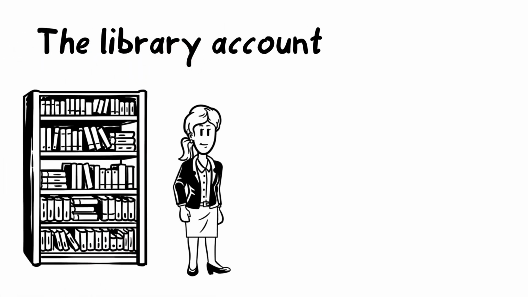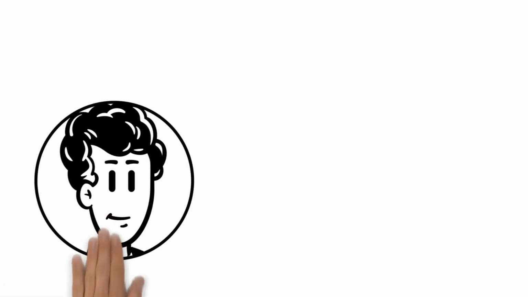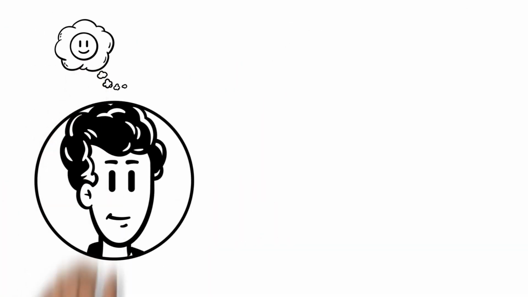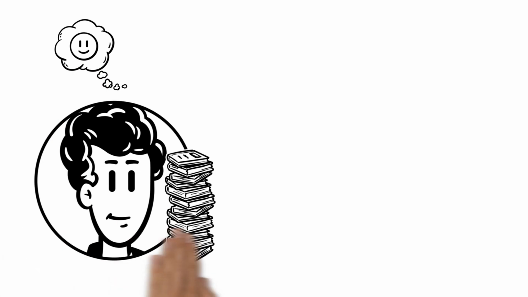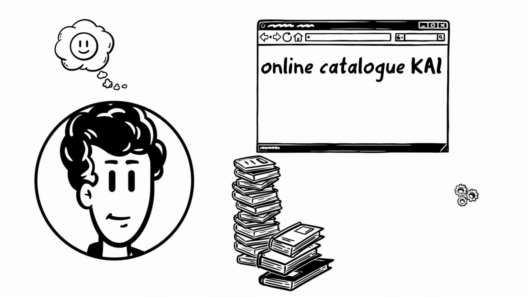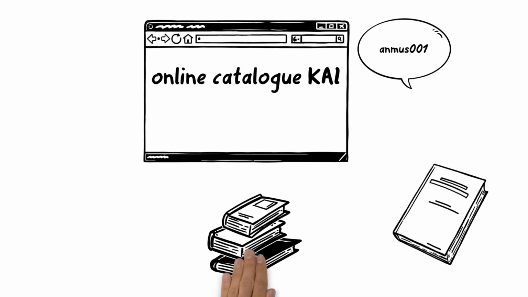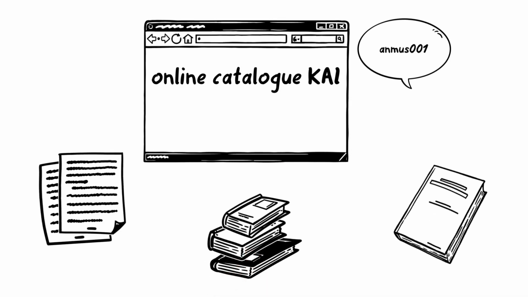The library explains the library account in Kai. After Dennis became familiar with the catalog and has already found some literature, the librarian explains the functions of his library account in Kai to him. When he logs into Kai, he can request media and access his library account. Dennis asks the librarian how this works.